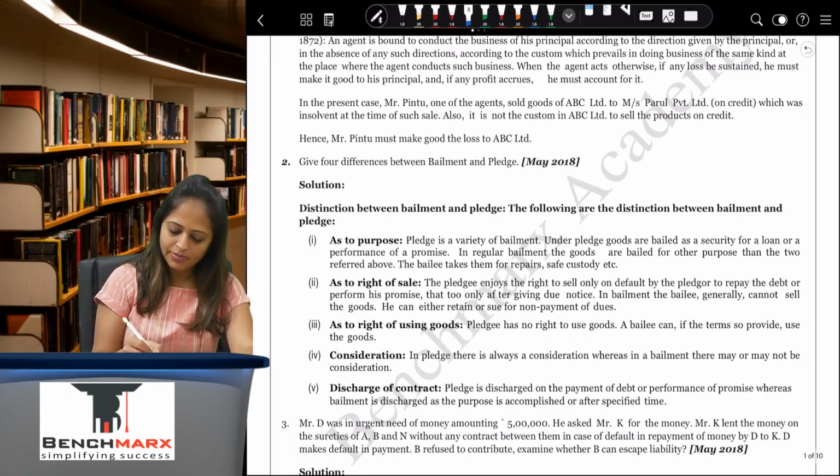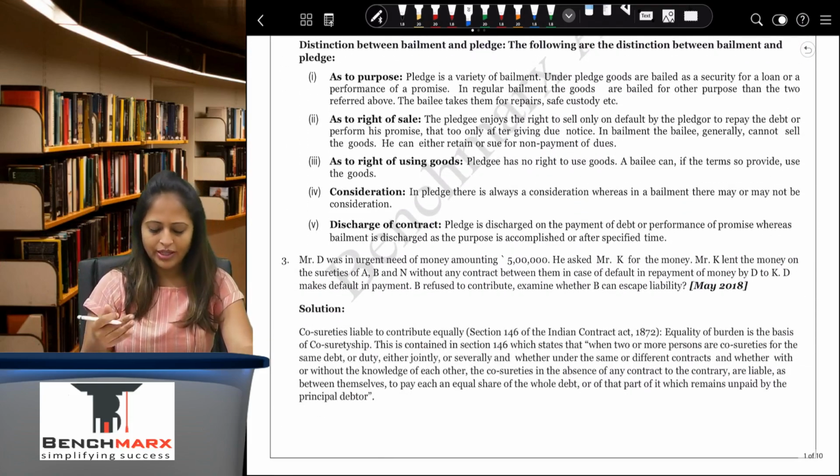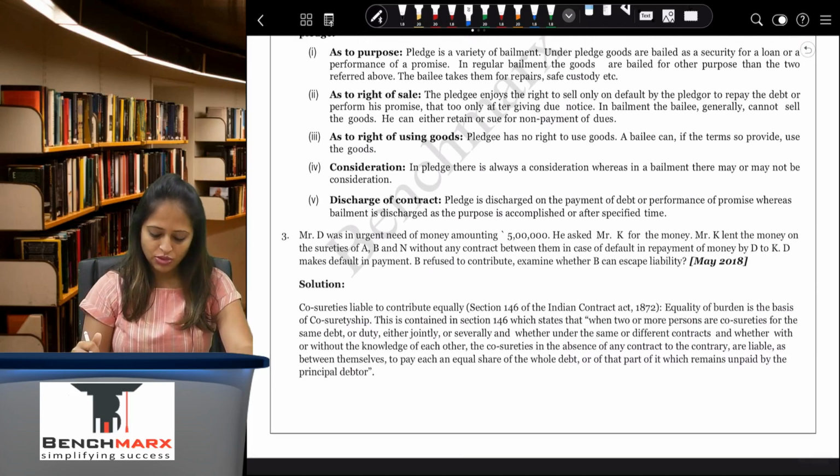Give four differences between bailment and pledge. You can put it in a tabular form if you wish to.